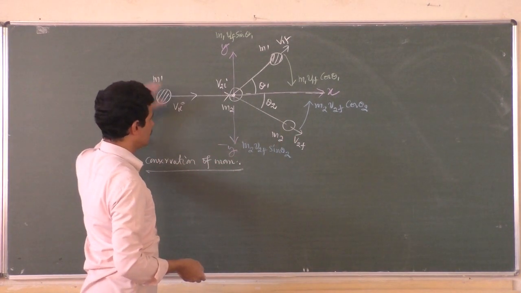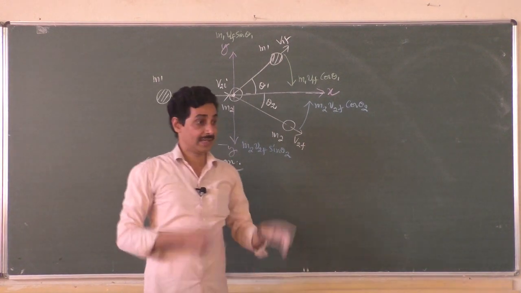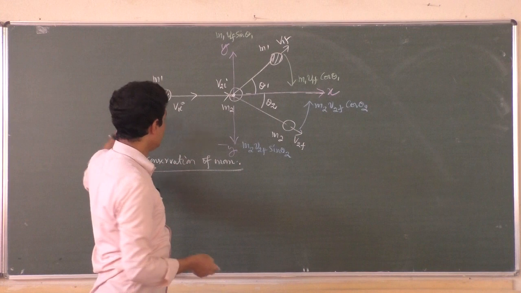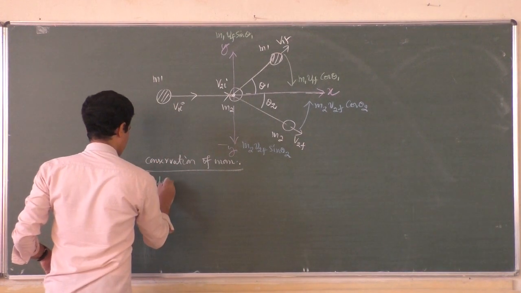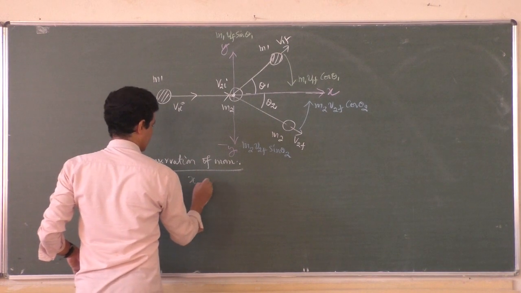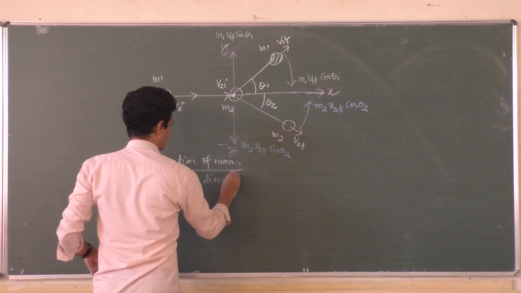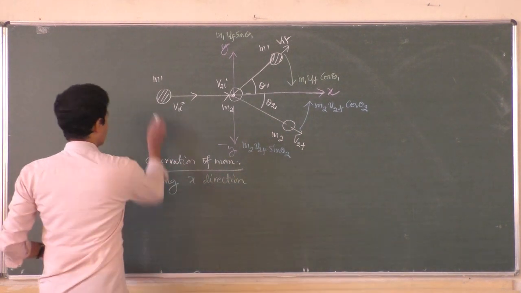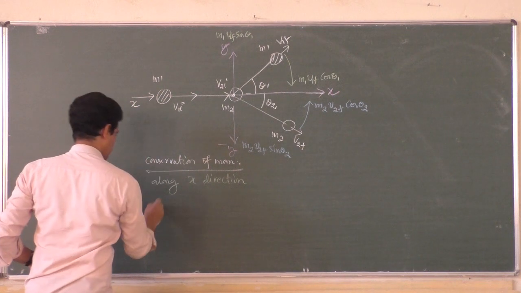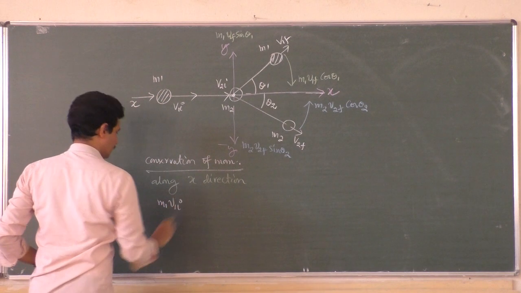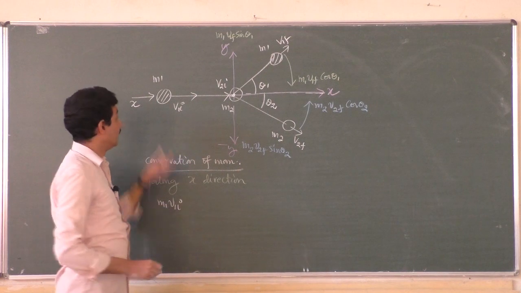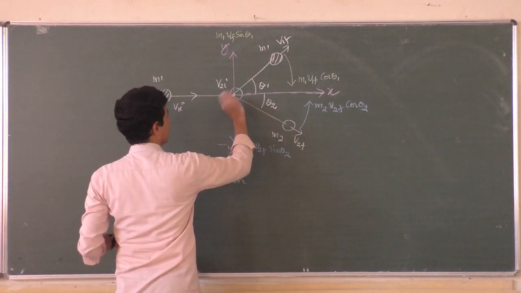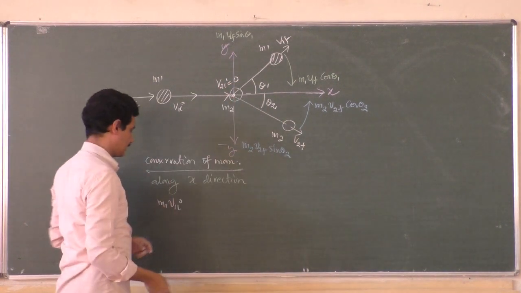Total momentum before collision and total momentum after collision in the same direction must be equal. You have to consider one direction only. For example, along x direction, if you write it, what is the conservation principle? m1 v1i, that was along x direction, right? m1 v1i was the total momentum before collision. Only this object was moving, and let us take the second one to be at rest, v2i is at rest.